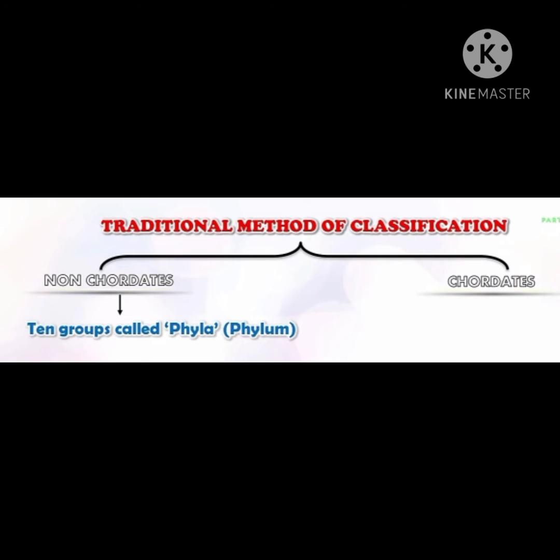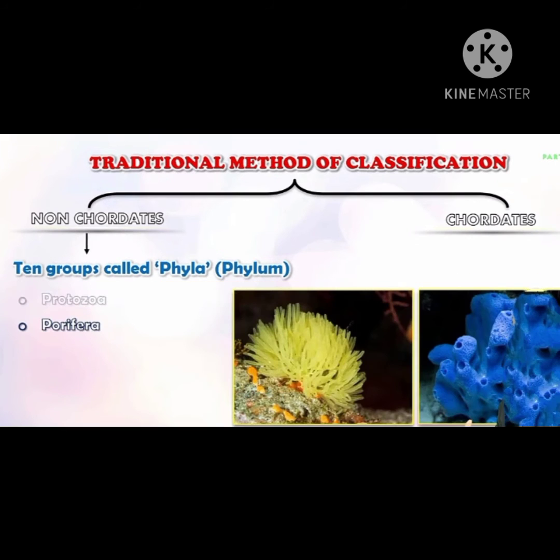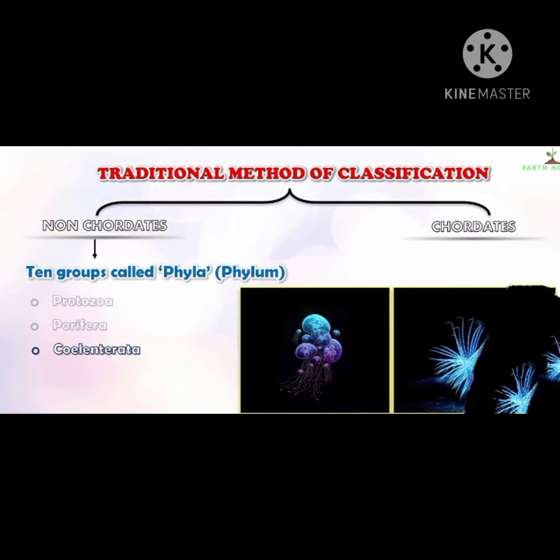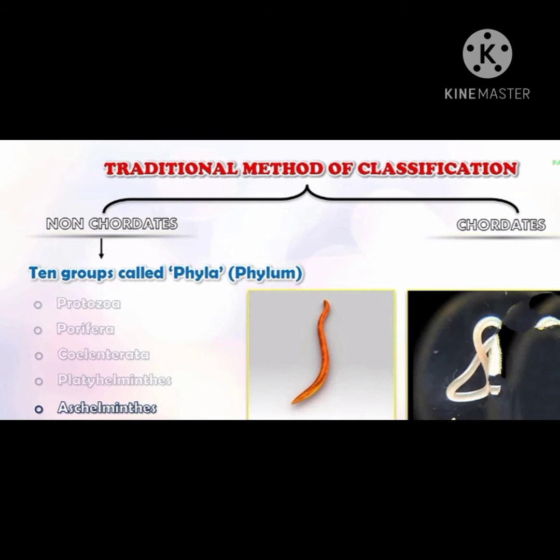There are 10 groups called phyla. Singular, phylum; plural, phyla. We have to remember these 10 phyla in sequence. First one, Protozoa. All unicellular organisms like amoeba and paramecium come in Protozoa, which you have already studied in a previous class. Second one, Porifera. Third one, Coelenterata. Fourth one, Platyhelminthes. Fifth one, Aschelminthes.